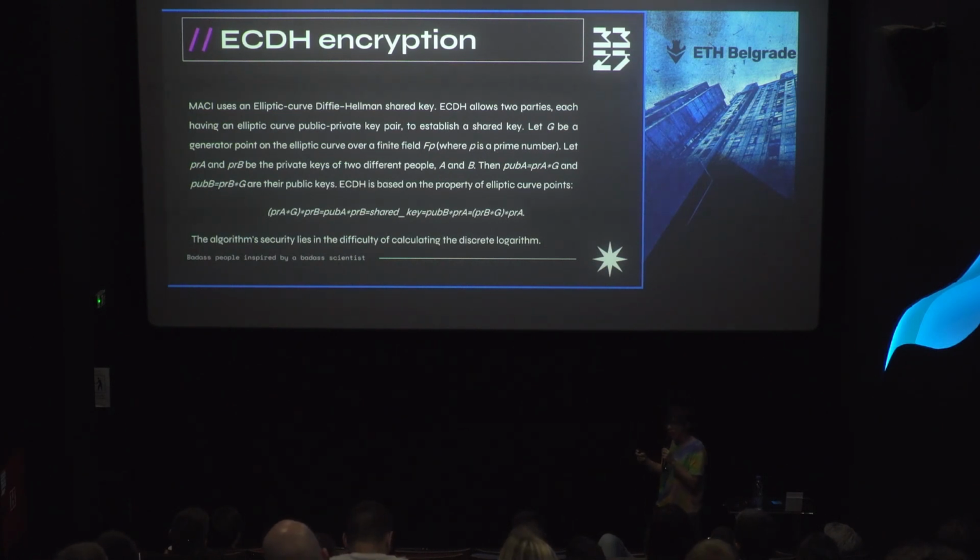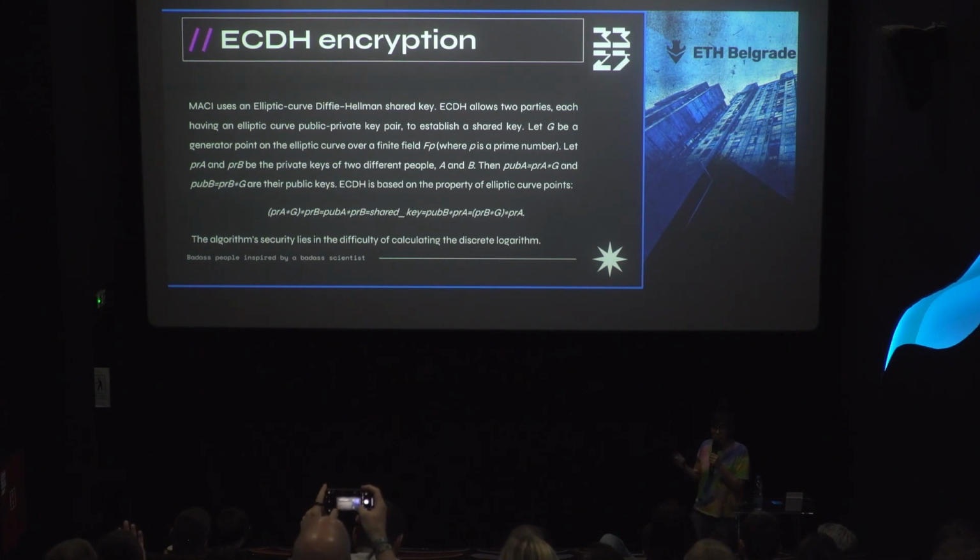It's very easy. And how can we get the shared key? We said already before that only the user and the coordinator know the shared key. The user can multiply his private key with the public key of the coordinator, because the public key of the coordinator is public for him. But the coordinator can do a similar thing. The coordinator can multiply his private key with the public key of the user. Okay? And both will obtain the same. And this is the shared key, and this is one point on the elliptic curve.